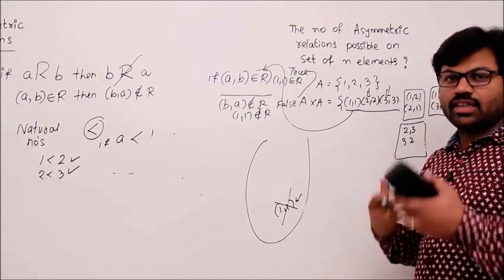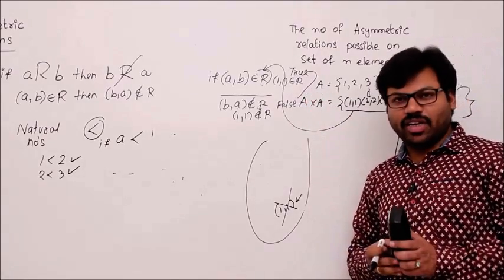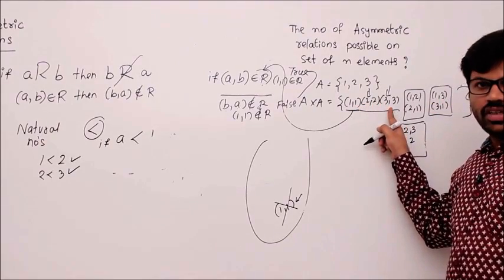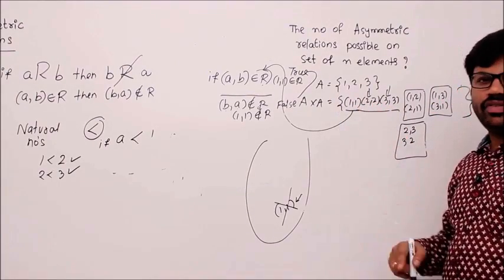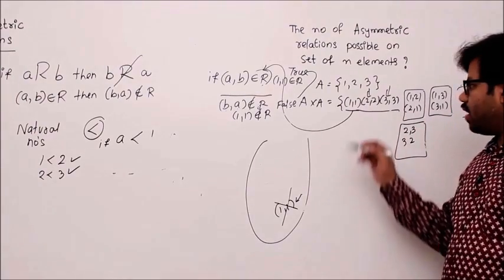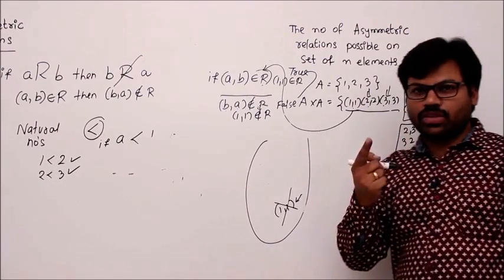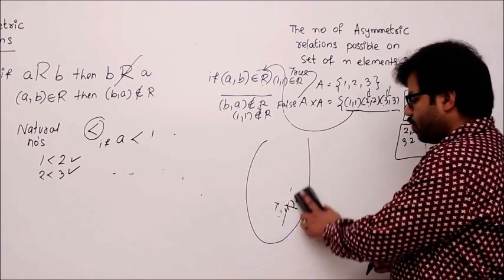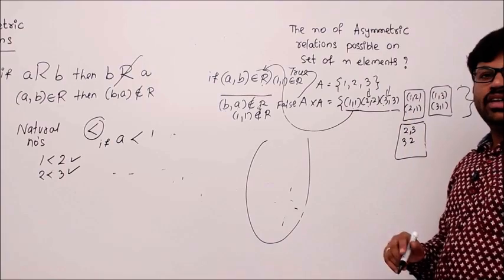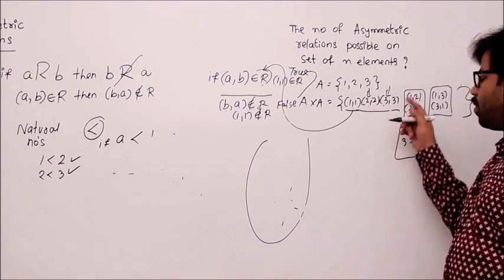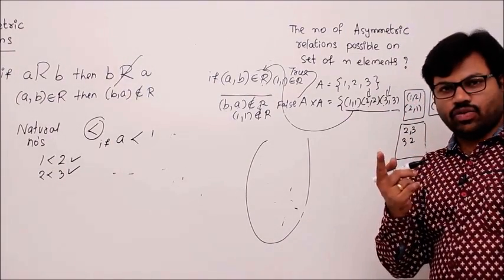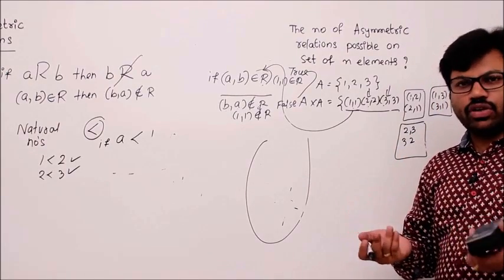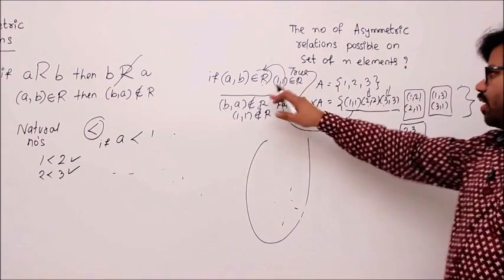Please recall that another similar relation, that is the anti-symmetric relation. In the anti-symmetric relation, what happened? We have two options for (1,1), (2,2), (3,3). Okay, apart from that, that's a relation between anti-symmetric and asymmetric. In anti-symmetric, this kind of reflexive element has two options, but in asymmetric we have only one option, that is rejection. Now what about (1,2), (2,1)? We'll see. Recall the anti-symmetric property. In the anti-symmetric property, if you take (1,2), you should not take (2,1). If you take (2,1), you should not take (1,2), and even we can ignore both (1,2) and (2,1). Remember it.